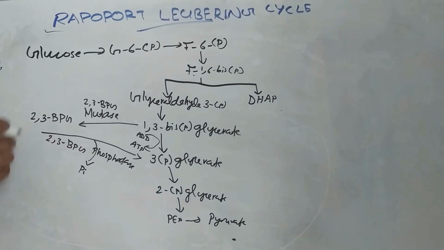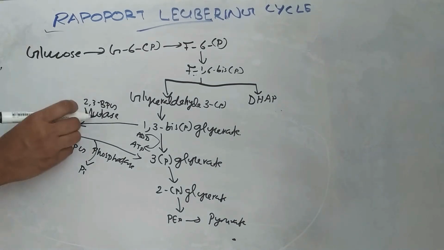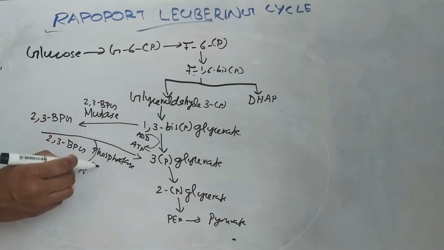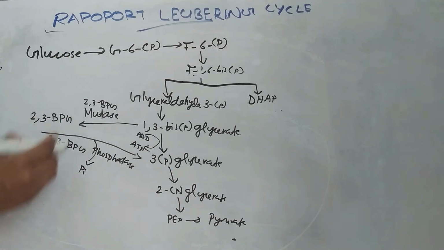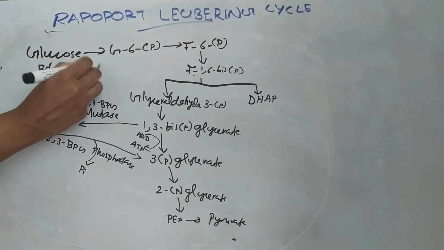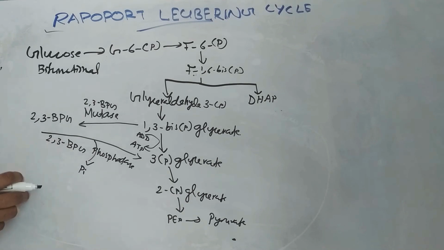So this 2,3-bisphosphoglycerate mutase enzyme is a bifunctional enzyme. It has mutase and phosphatase activity.